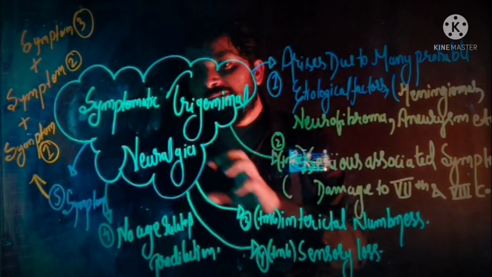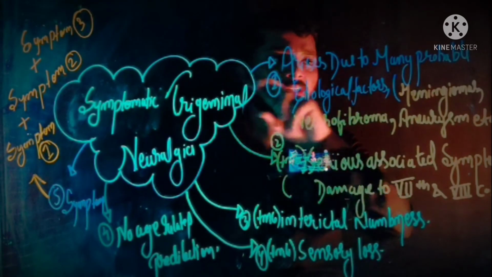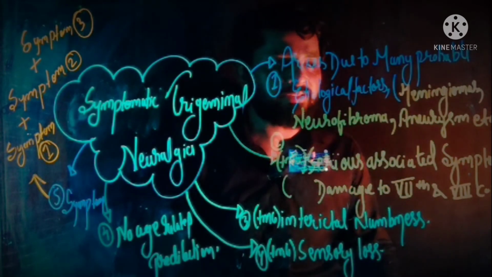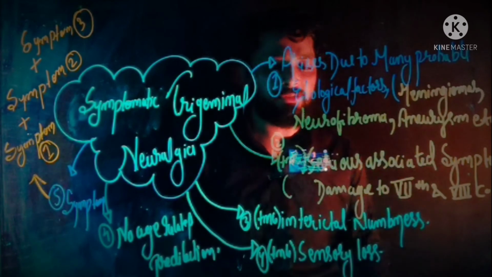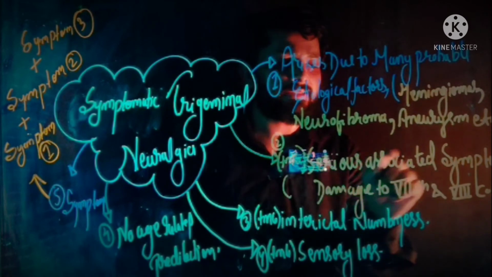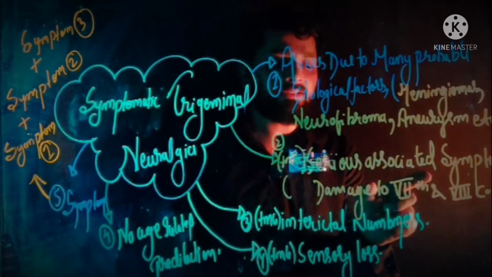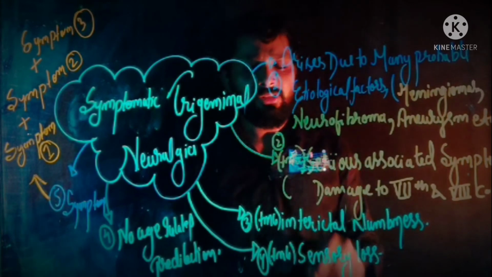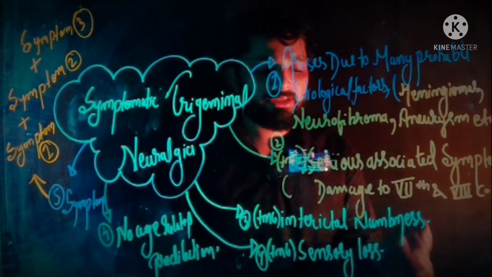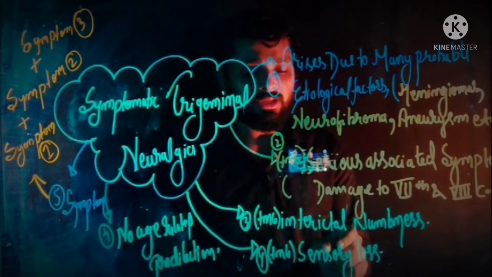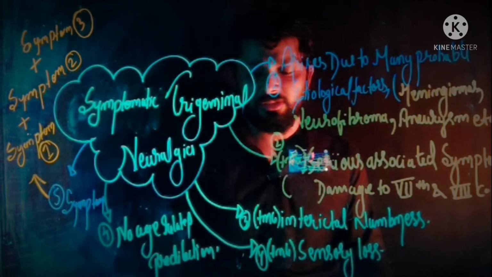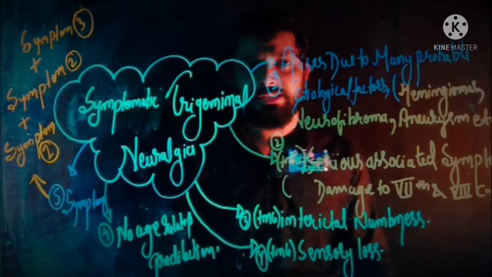So this is all about the symptomatic trigeminal neuralgia. It arises due to many probable etiological factors, which may be meningiomas, neurofibromas, or aneurysm. There is a presence of a serious associated symptom, because there is damage of the 7th and 8th cranial nerve. There is a presence of interictal numbness and a presence of sensory loss.